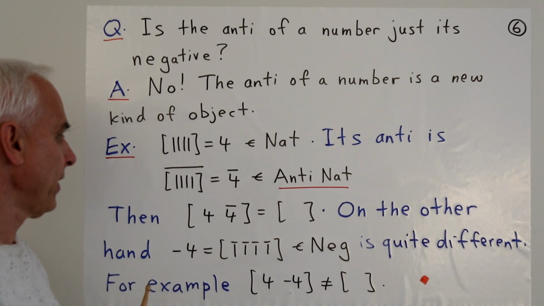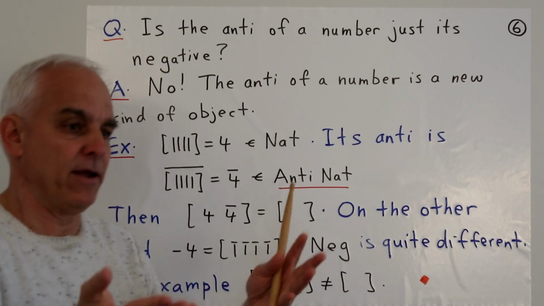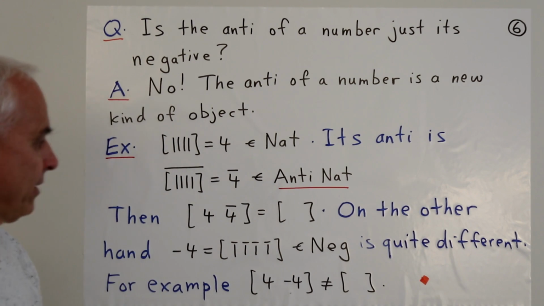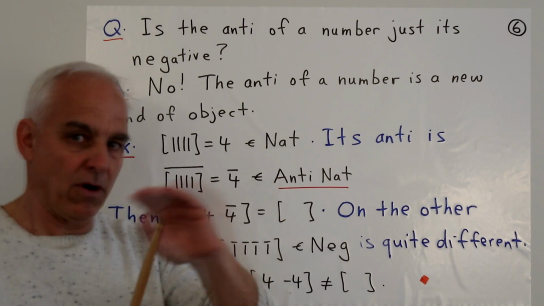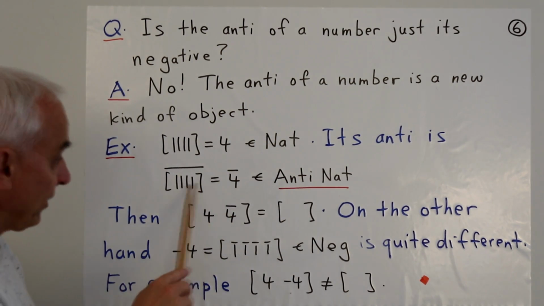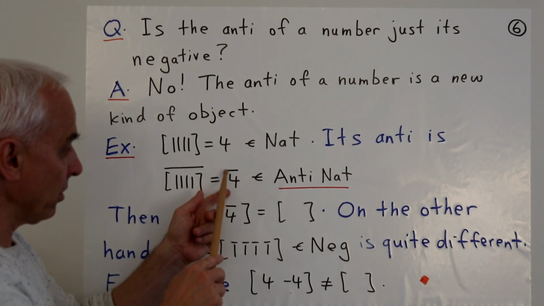So it's not as if we really do anything. We just take that object and put a bar over it, and then it's some new object, the anti of what we had previously. Notice that the bar goes right over all of it, so we're taking the bar of the whole thing. If we were going to write this as a Hindu-Arabic numeral 4, then we would just talk about 4 bar.